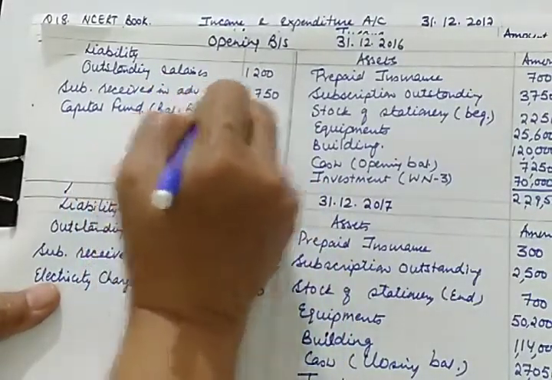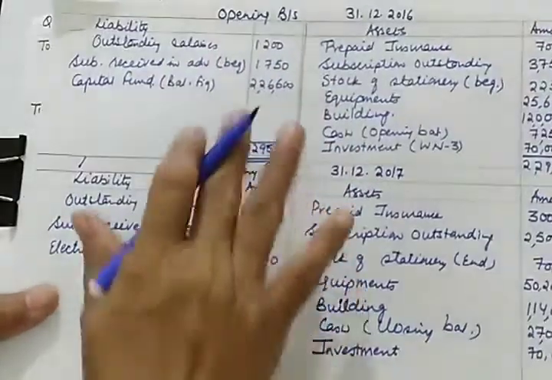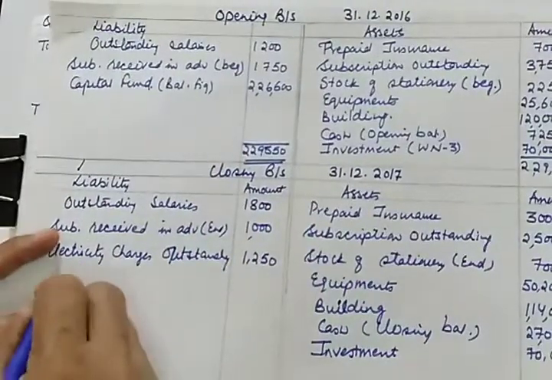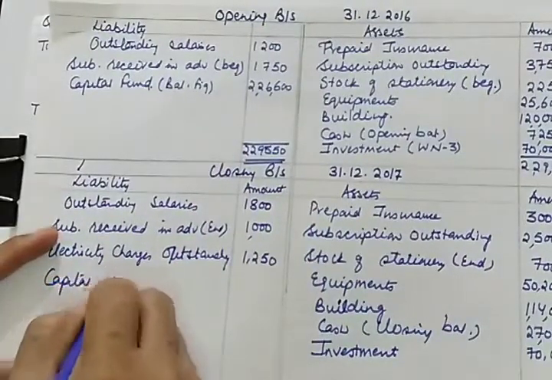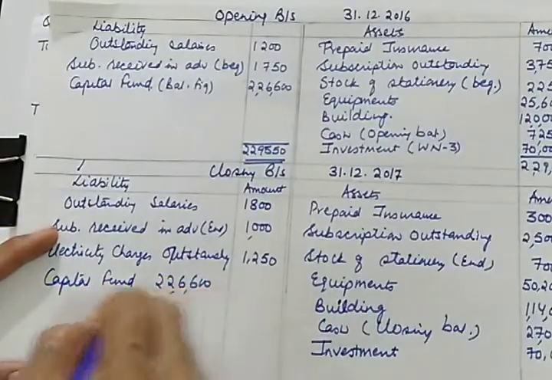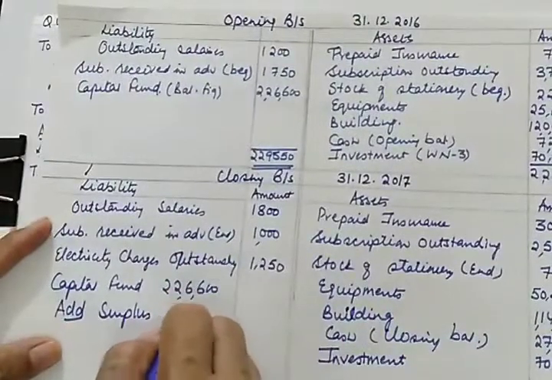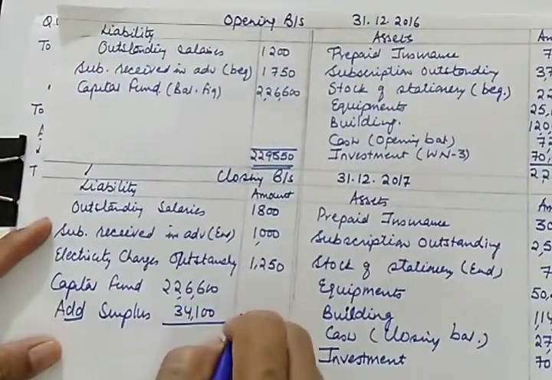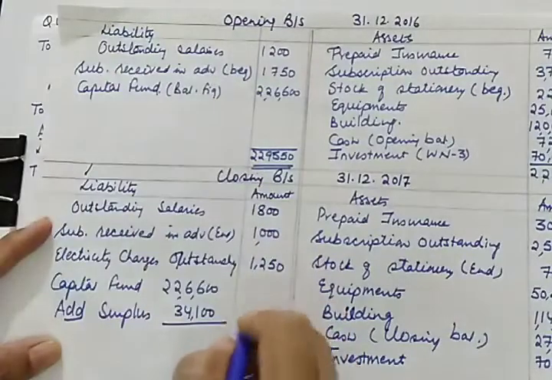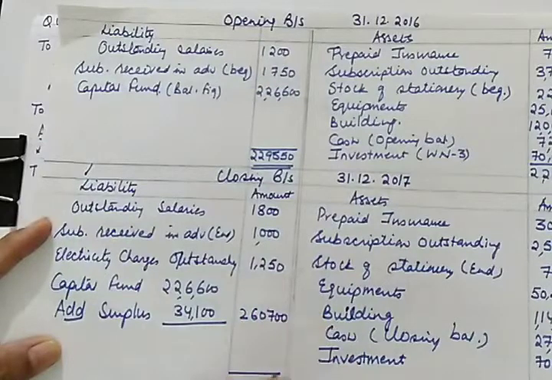Balancing figure will be 2,26,600, and this capital fund will be carried forward here also. So capital fund 2,26,600. Here we'll be adding surplus. Surplus was 34,100. So after adding 34,100, this will be 2,60,700.